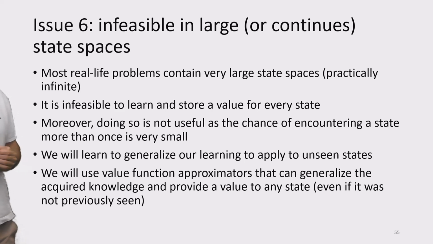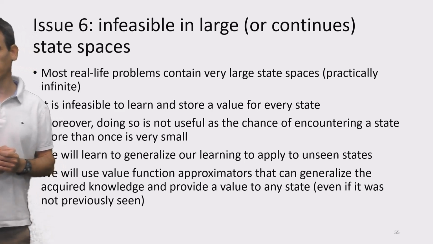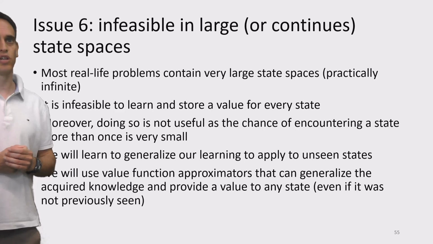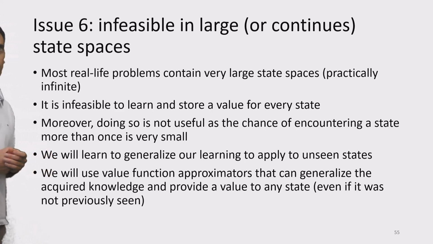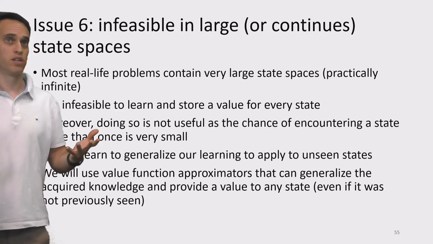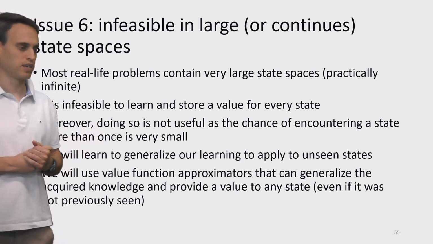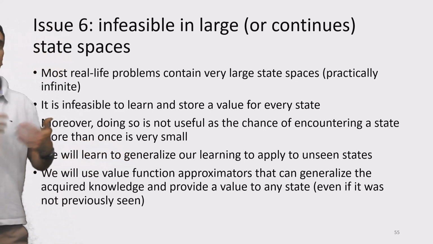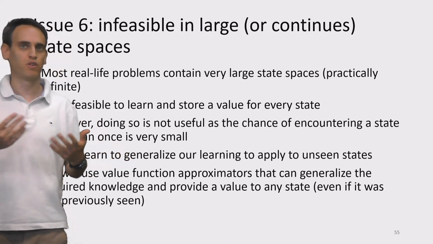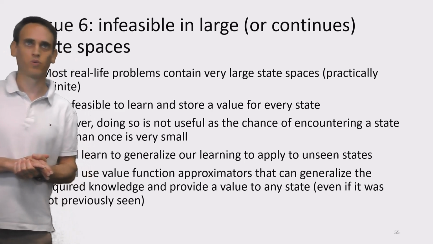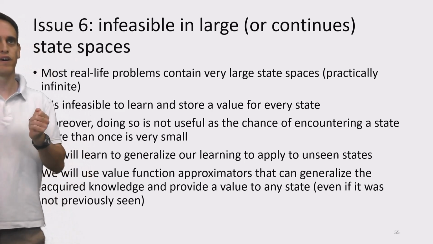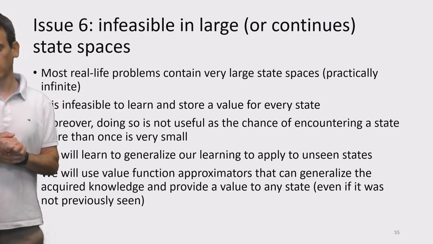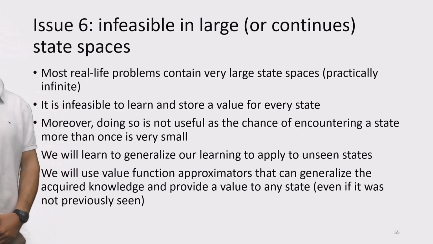In order to do this, we will use value function approximators. And these are very good at generalizing the acquired knowledge and providing a value to any state, right? So I can train a function that takes as input a state and outputs a value, and it will output a value for any state, even states that we've never seen before. However, it will require us to tune that function, right? To set it up correctly, or to train it correctly.